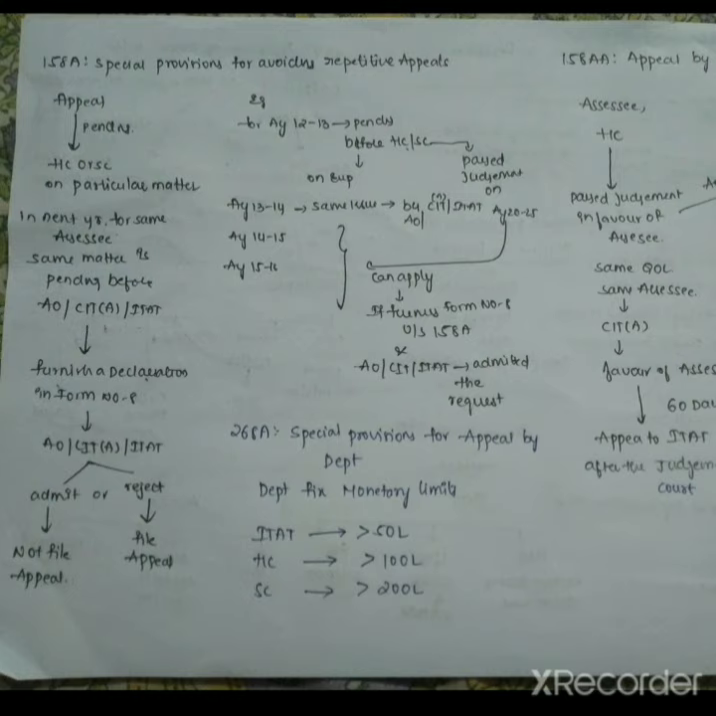So in order to avoid these repetitive appeals, SSC can furnish a declaration in Form number 8, making a request that the judgment in the current case be applied to every year. If the department admits that request, SSC need not file the appeals. If it rejects the request, then SSC has to file appeals every year.